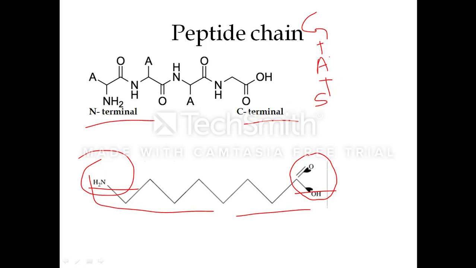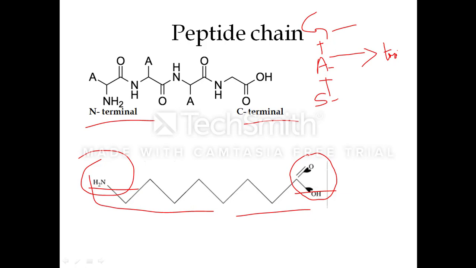So they join together by peptide linkage and they form the tripeptide. So this tripeptide will be named as glycyl alanyl serine. It will be represented as glycyl, alanyl and L-serine.